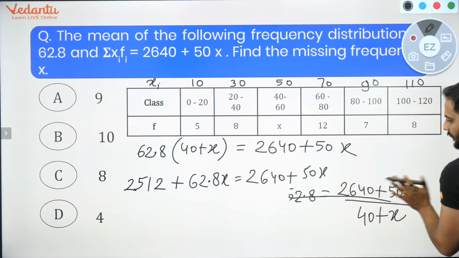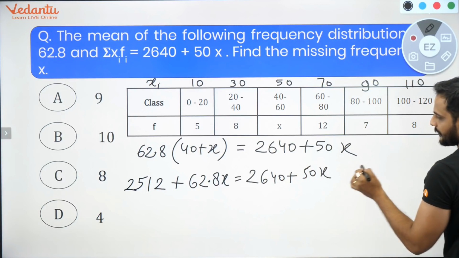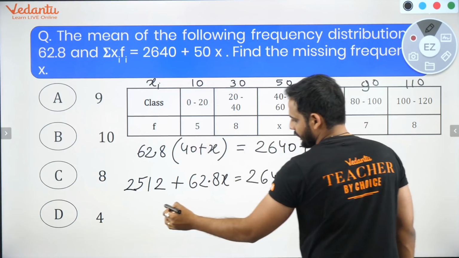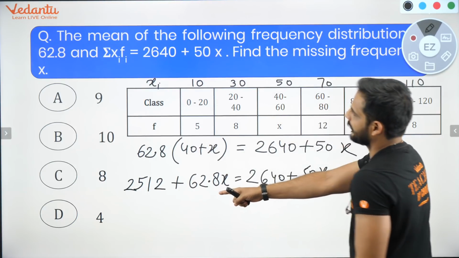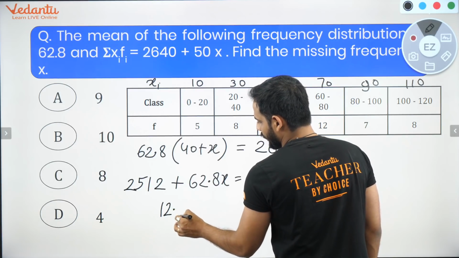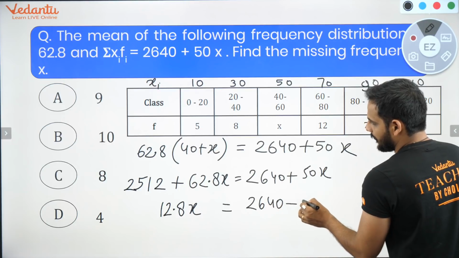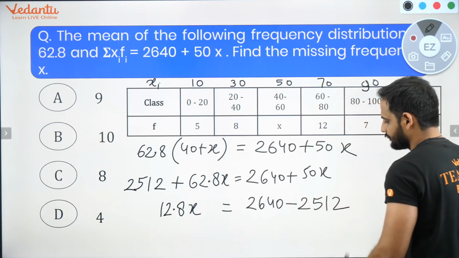Upon solving this further, shift 50x here and 2512 here. You'll be getting 62.8 minus 50, which is 12.8x, is equal to 2640 minus 2512.